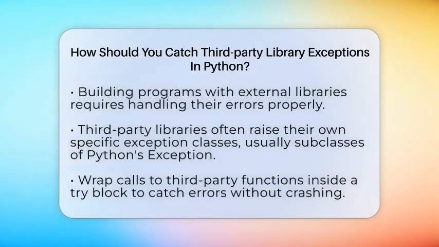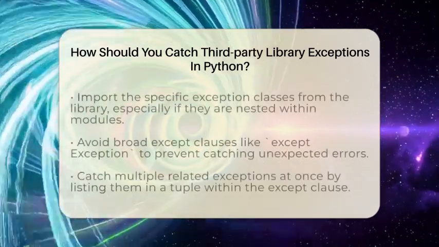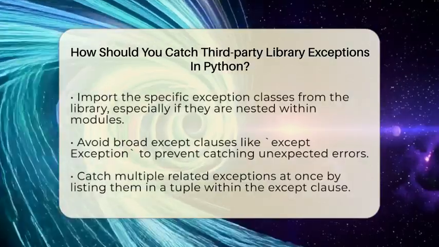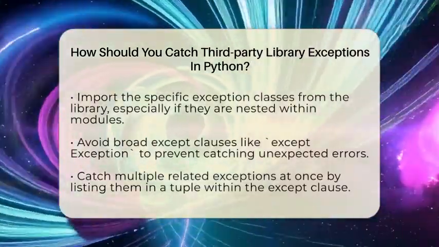For example, if you call a library function that might raise a specific error, you write try and then catch that error with an except clause. If the library has a custom exception called LibraryError, you catch it like this. try: result = library.func() except LibraryError: handle the specific error here.